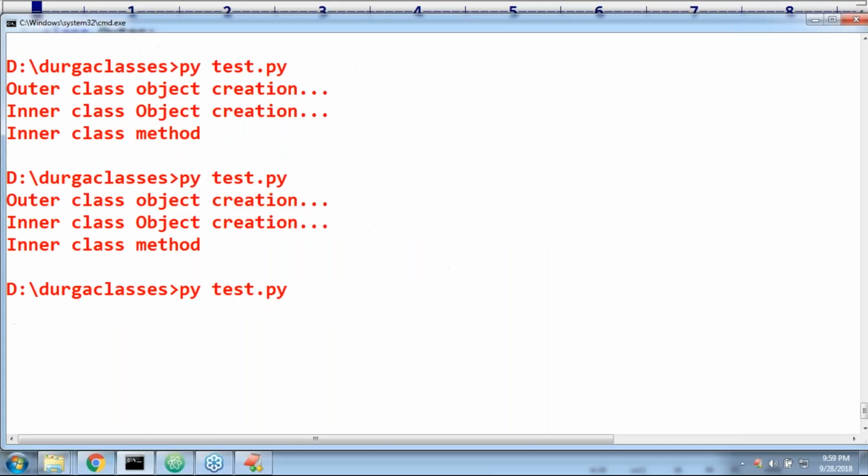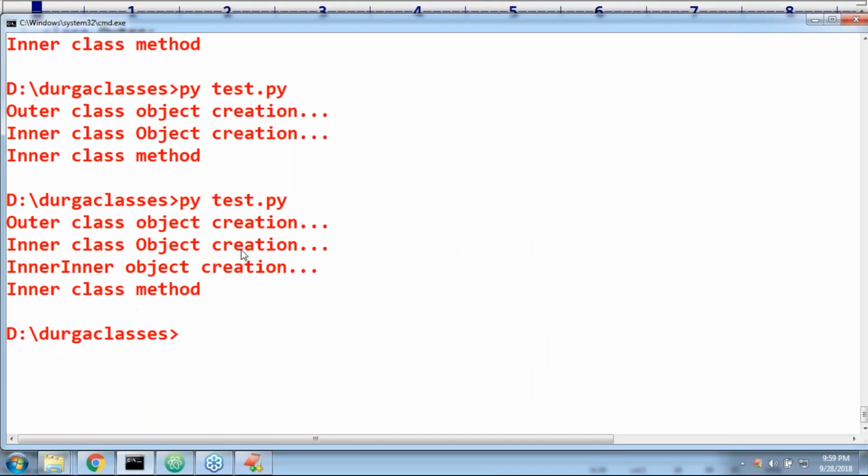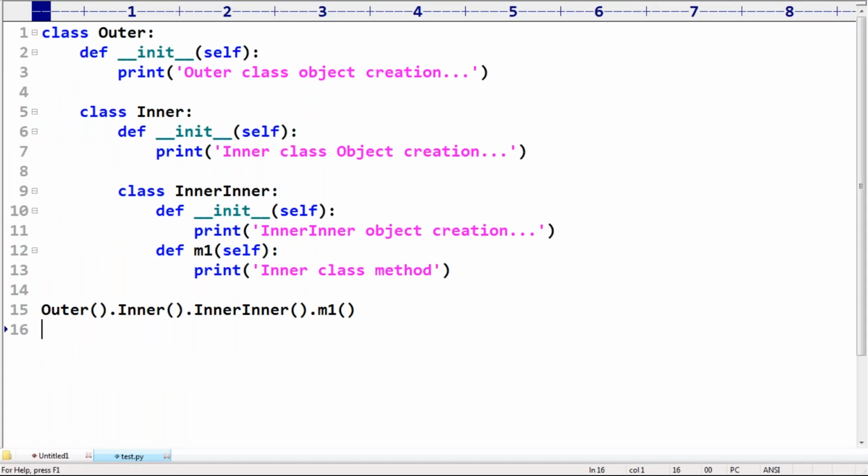Now, can you please observe: outer object creation, inner class object creation, inner class object creation, and then the innermost class method. Any number of levels it is possible to take, no problem at all. Any doubt? Can you please confirm?